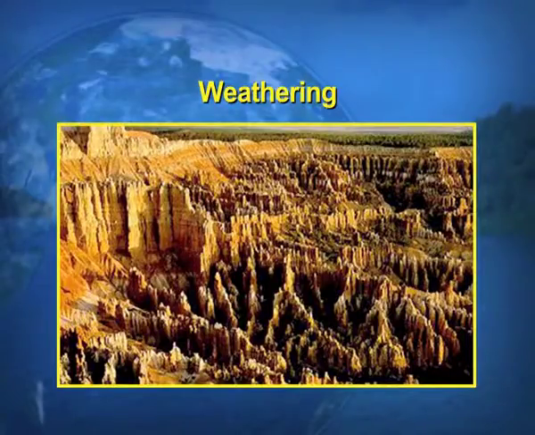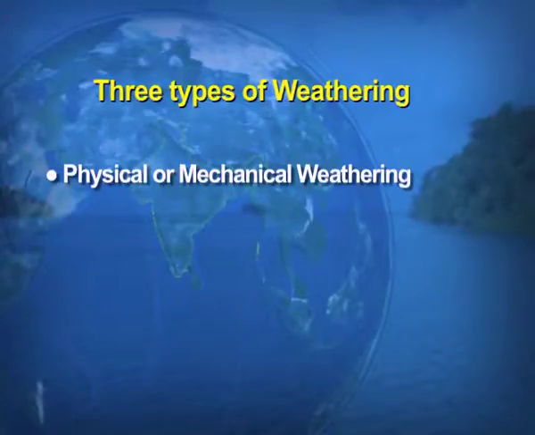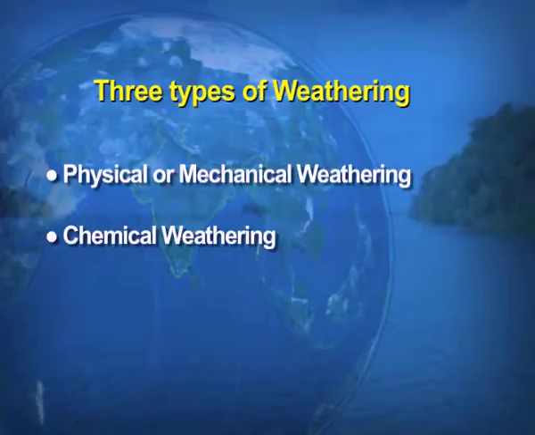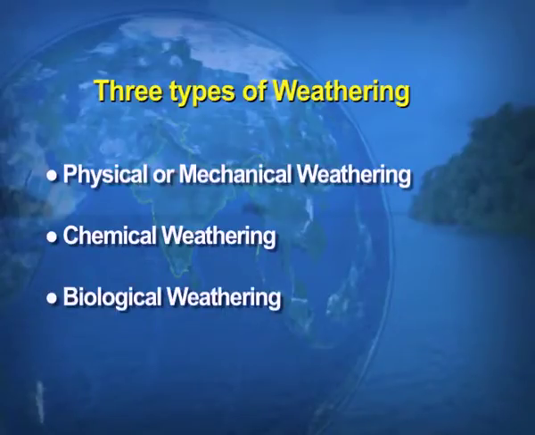Now, what is weathering? Weathering is the mechanical disintegration and the chemical decomposition of the rocks with the effect of weather and climate. Now, as I told you, this is the decomposition of the rocks, whether that is mechanical or chemical. Now, there are three types of weathering. One is the physical weathering, which is also known as mechanical weathering. Second is the chemical weathering, and the third is biological weathering.